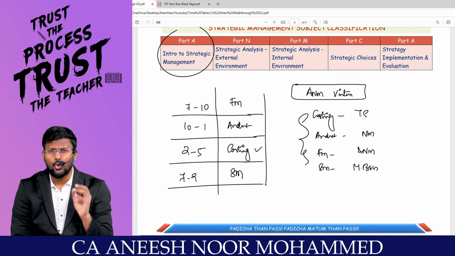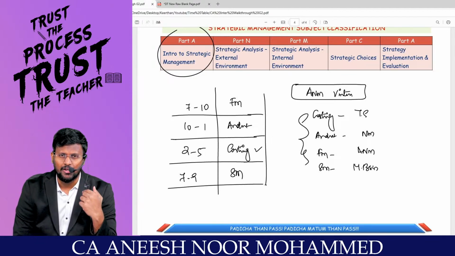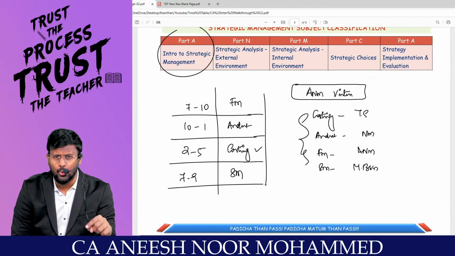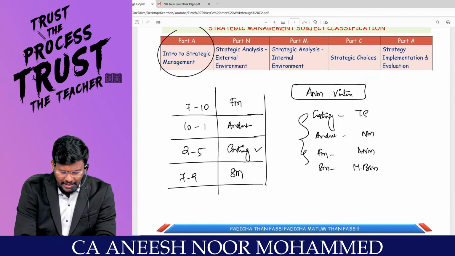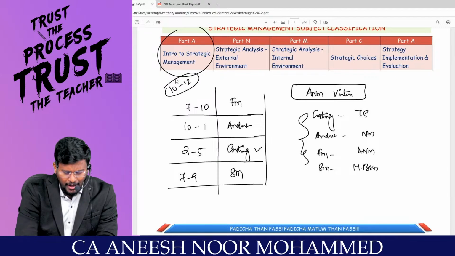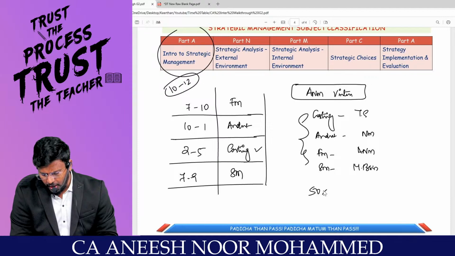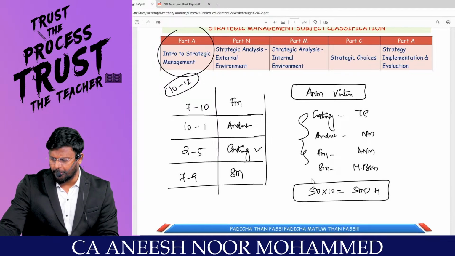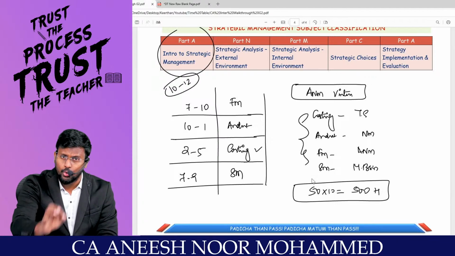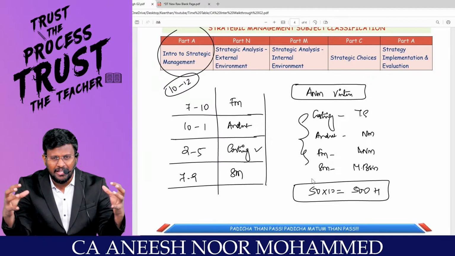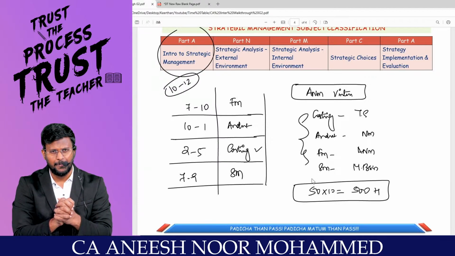There is no replacement for our hard work. We have to work. We have to sit and do it. We have to dedicate ourselves to 10 to 12 hours of study for the next 50 days. So 50 into 10 comes to a solid 500 hours available for your preparation. And you know many things, but you have to aggregate everything into one place.